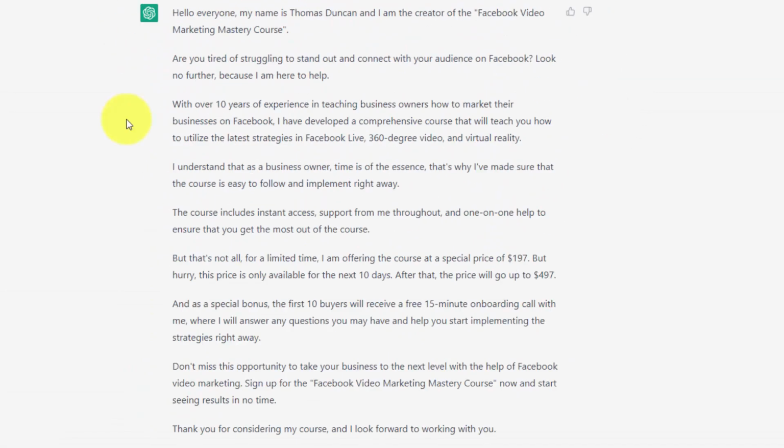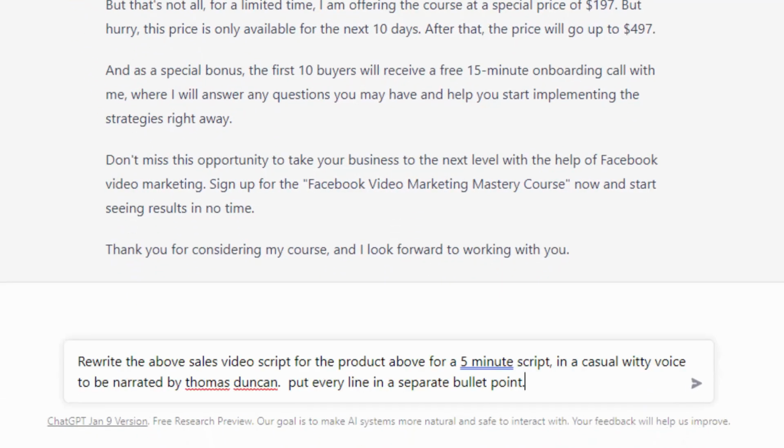Now we're going to ask ChatGPT to rewrite the script. We're going to ask the chatbot to write it in bullet point fashion, and to write it for a longer period of time. So we're going to work within the context, and we're going to ask ChatGPT to rewrite the script, and we're going to write it for a little longer with this prompt.